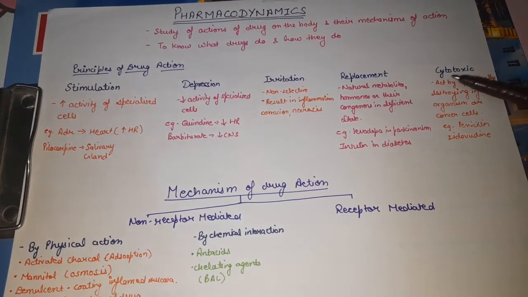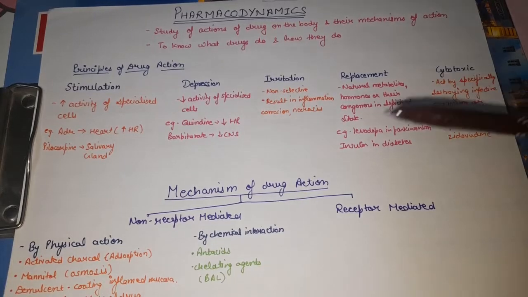Next is cytotoxic. Cyto means cell and toxic means negative effect or toxicity to that cell. The cytotoxic effect occurs by specifically destroying the infective organism or, in the case of cancer, the cancer cell. For example, penicillin is an antimicrobial drug and it destroys the cells which are infected with the pathogen. And zidovudine, which is used in HIV, also kills the cell that is infected with the pathogens. So now we will discuss the mechanism of drug action.